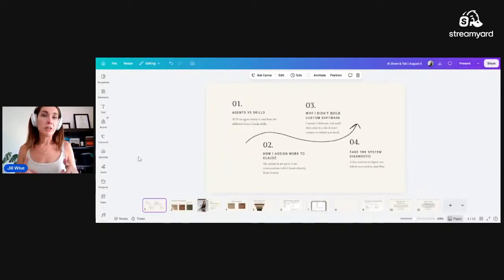First, starting with a reminder on what agents are versus skills, because this is a really important distinction to make, especially if you're using Claude AI. Next, how I actually do the process of assigning the work to Claude from my project management tools. A reasoning why I didn't build custom software for this specifically, because I know that custom CRMs are all the rage right now, and I think that it is not necessarily the best use case for a lot of business owners. And then at the end, I have a link for you if you want to take a system diagnostic, which will help you figure out what you should automate first, where in your business needs the most work, so that you can get started building agentic solutions like this as well.